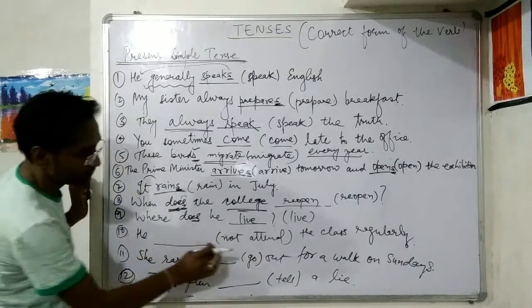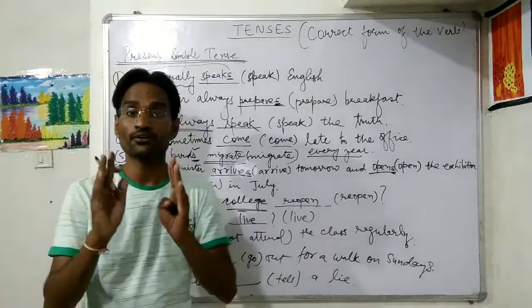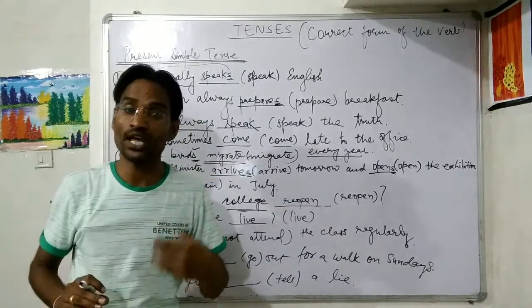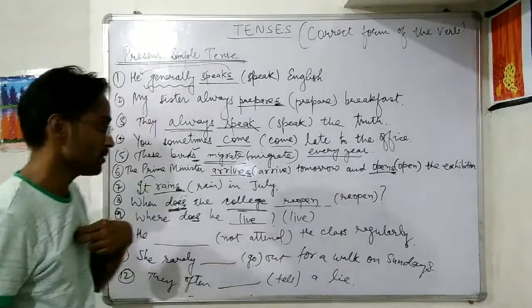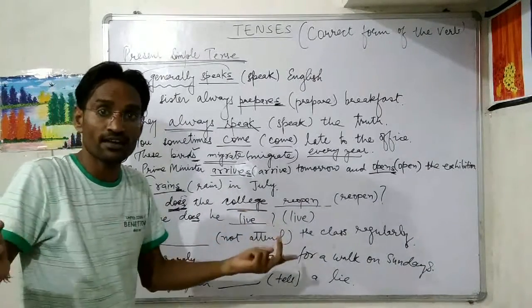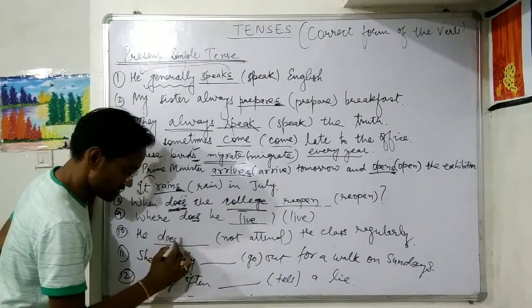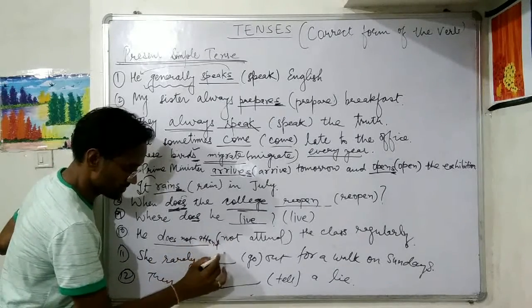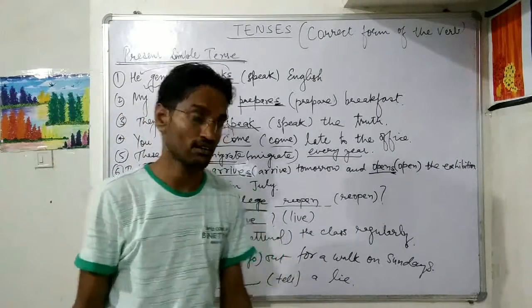Alright, he not attend the class regularly. वह regularly class attend नहीं करता है. He has developed such a routine or habit of not attending class. क्लास नहीं अटेंड करने का उसने हैबिट डेवलप कर लिया है. So वो क्या नहीं करता है, क्लास अटेंड नहीं करता है. So for negative, he does not attend. He does not attend the class regularly. वह रेगुलरली क्लास अटेंड नहीं करता है.